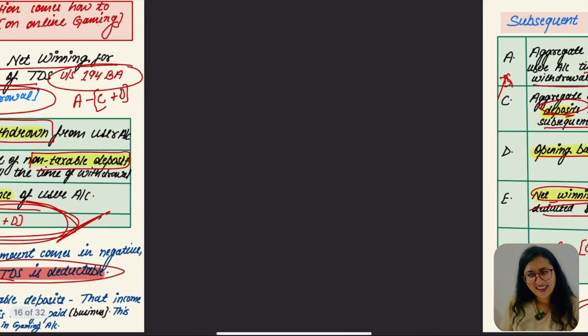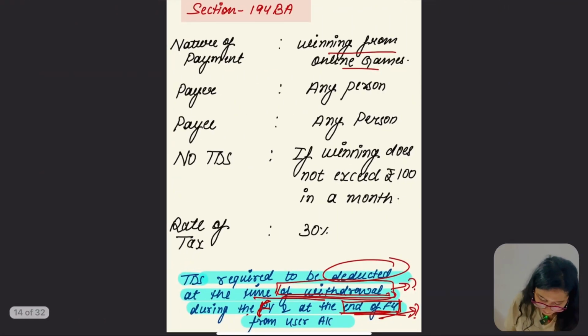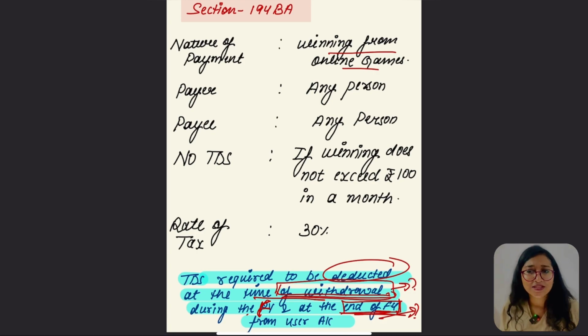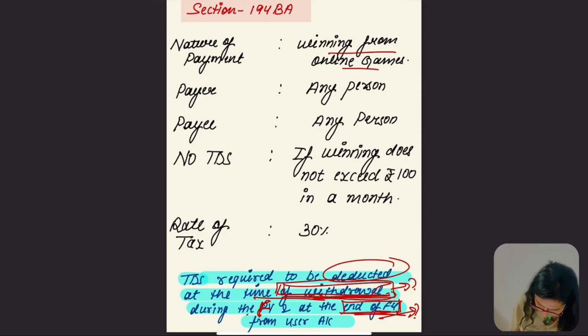Let me say it again. Section 194BA, winning from online game: 30% is going to be taxable, no TDS up to 100 rupees per month. If it exceeds that, then only we are going to pay the TDS. TDS is deducted on withdrawal and at the end of the financial year on net winning.